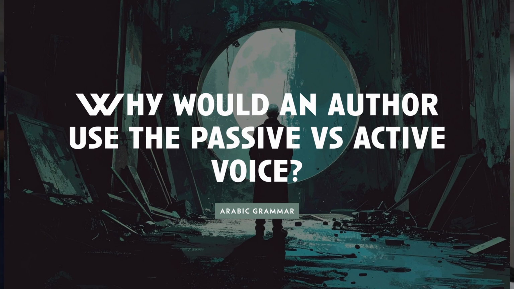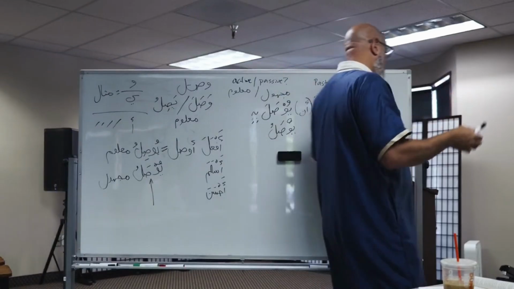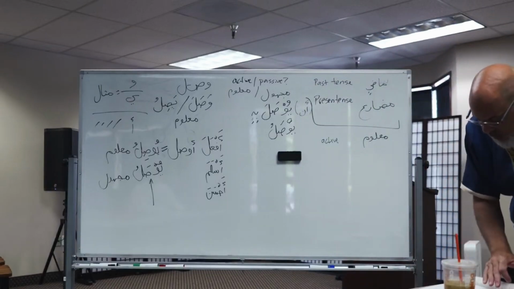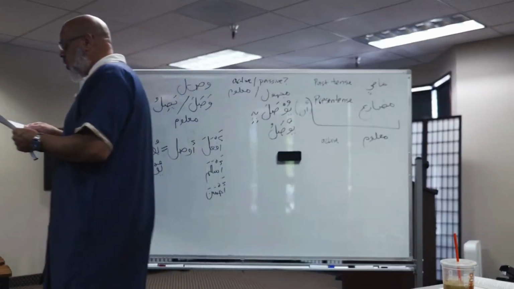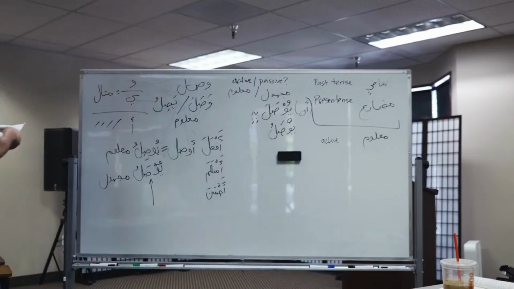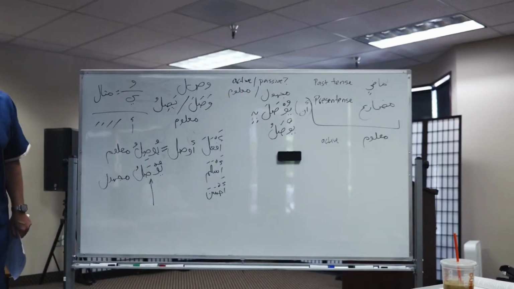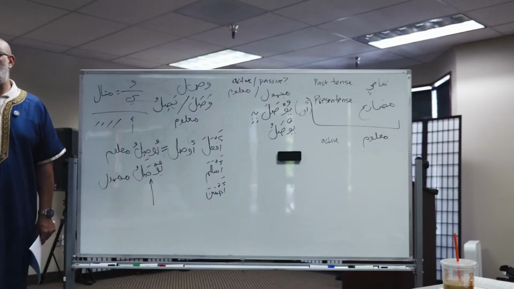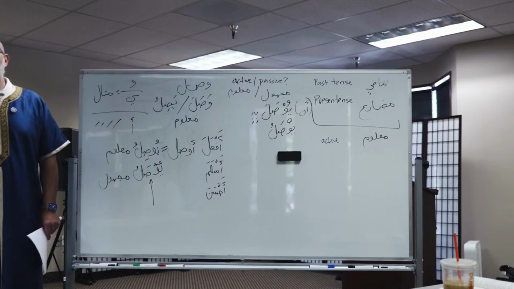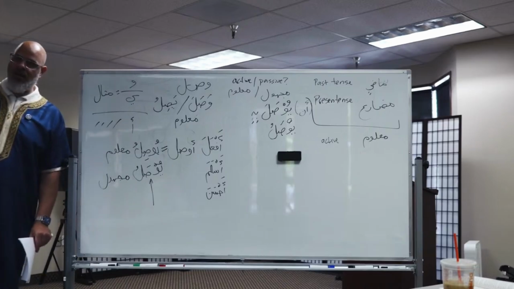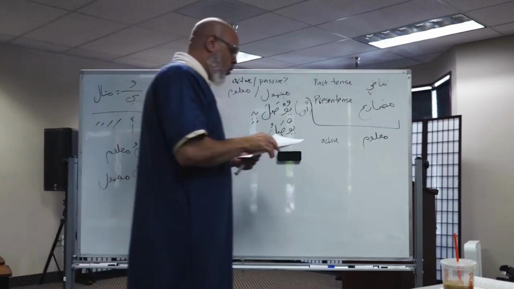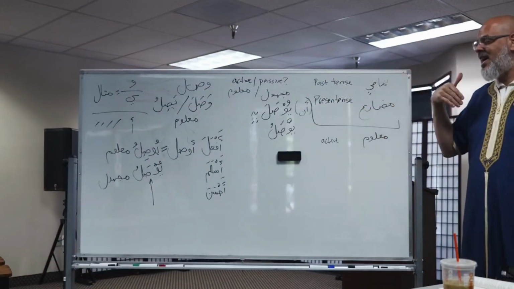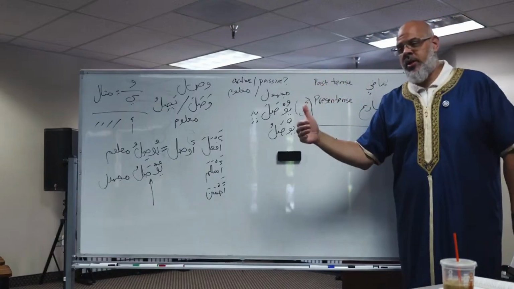Now, the real question is, okay, great. We now know active versus passive, but what is the implication for this? When we want to say it is connected, we are using the passive voice, but in the present tense. Now, a lot of times we're used to the passive voice in the past tense. So for instance, وَإِذَا قِيلَ لَهُمْ لَا تُفْسِدُوا فِي الْأَرْضِ. And when it was said to them, in the past, don't make fasad. Or بُنِيَ الْإِسْلَامُ عَلَى خَمْسٍ. The Prophet ﷺ said what? Islam was built on five things.